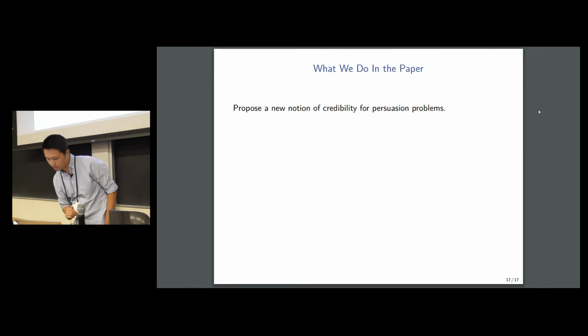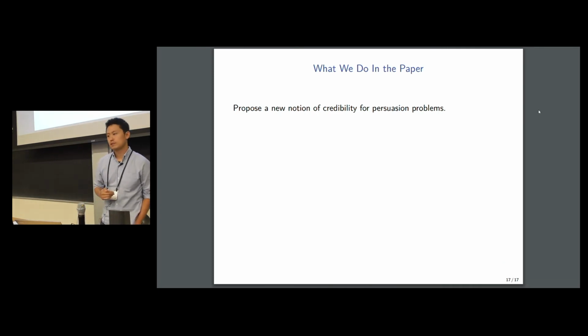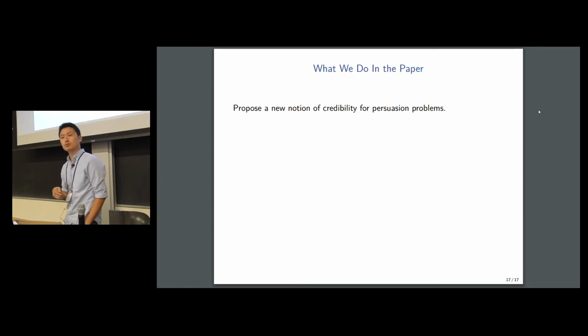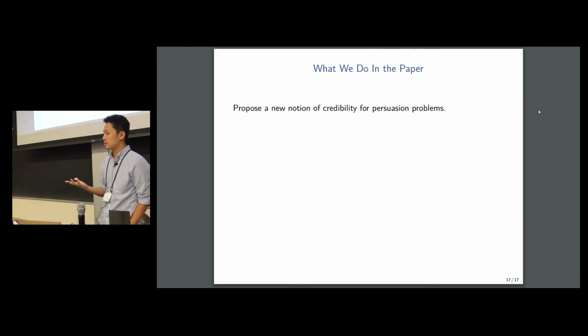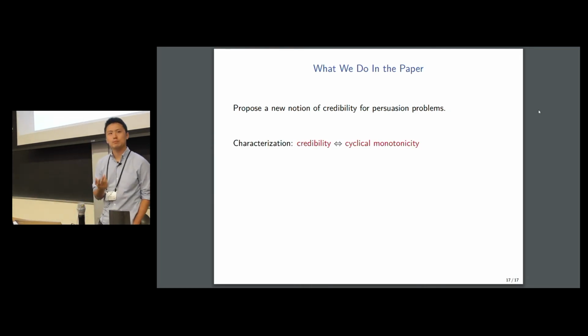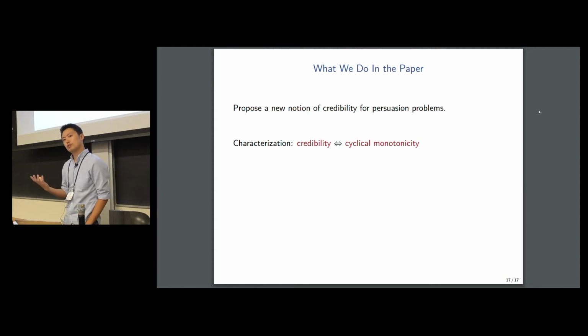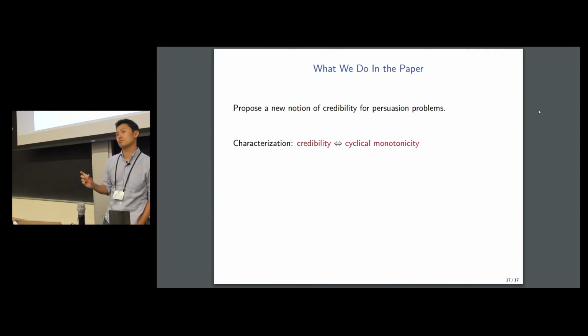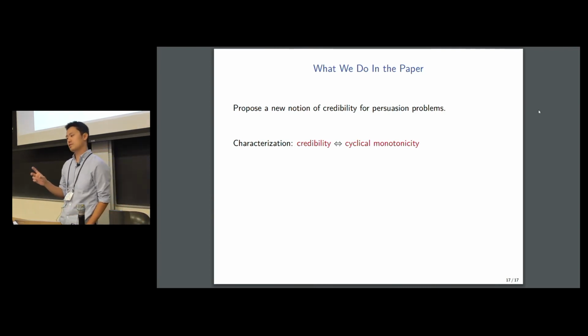So in the interest of time, let me just briefly summarize what we do in the paper. We propose a new notion of credibility for Bayesian persuasion problems based on the idea that the sender can commit to only the distribution of messages instead of the entire information structure itself. We then use tools from optimal transport theory to show that the credibility notion is equivalent to a cyclical monotonicity condition on the induced outcome distribution. This is a condition analogous to what has been studied in decision theory and mechanism design.